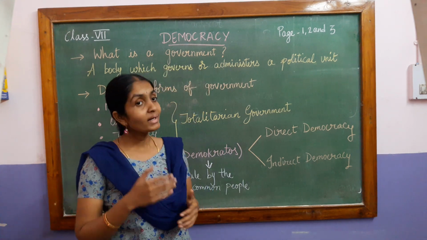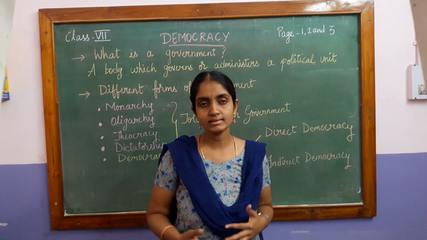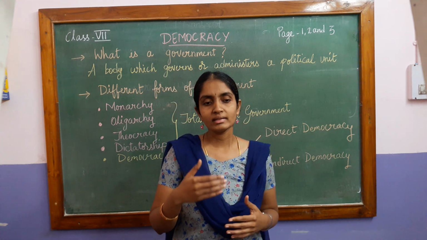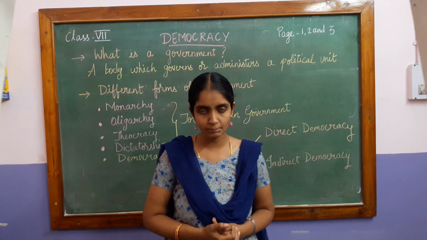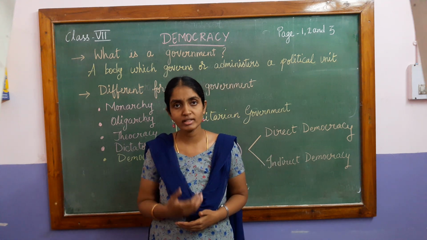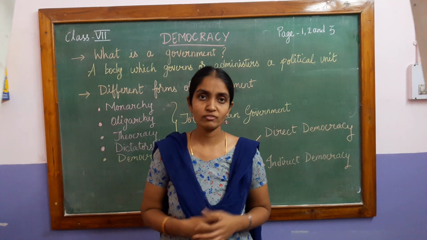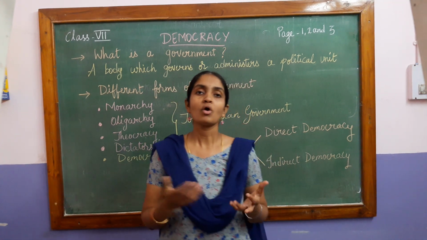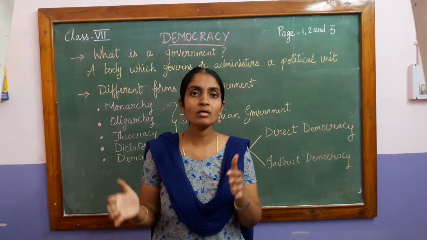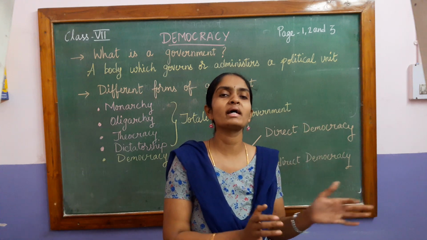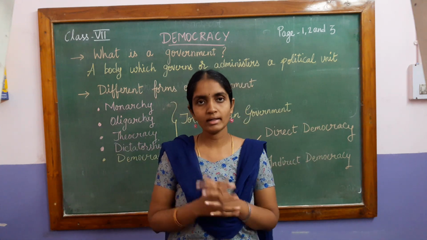Now, but after so many years, the nation started evolving. Slowly development started taking place. The nation started to develop. Then even the population increased. Now if you take India's population, it is almost more than about 1.33 billion. Do you think the whole of 1.33 billion will sit in the parliament and make laws and implement them? That is very difficult.